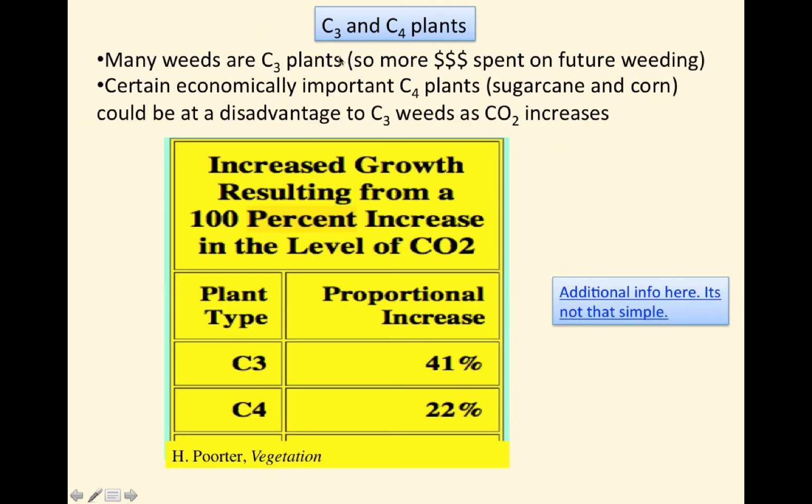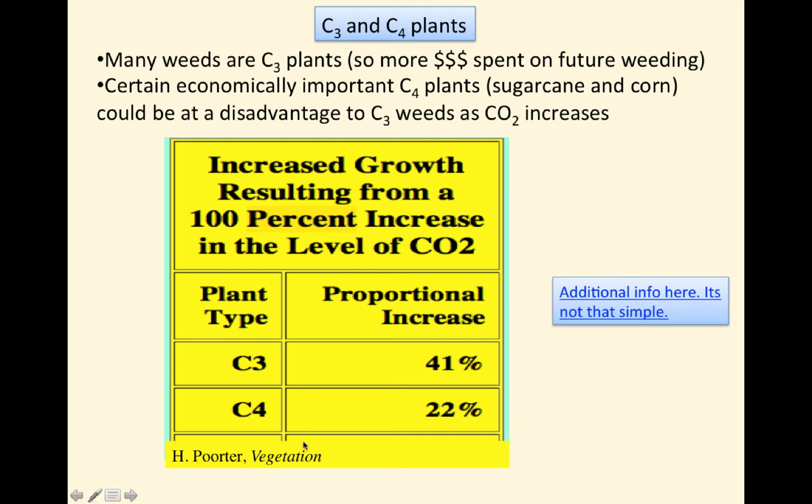So part of this dilemma is that many weeds, or most weeds in general, are C3 plants. So more money could be spent in the future on weeding by farmers because they're going to grow fast as CO2 increases. Certain economically important C4 plants like sugarcane and corn could be at a disadvantage to C3 weeds as that CO2 increases.